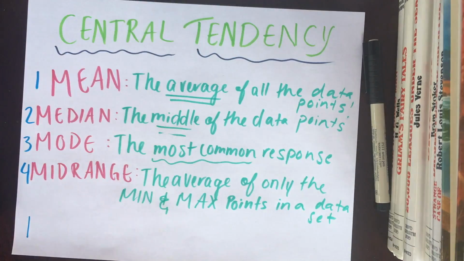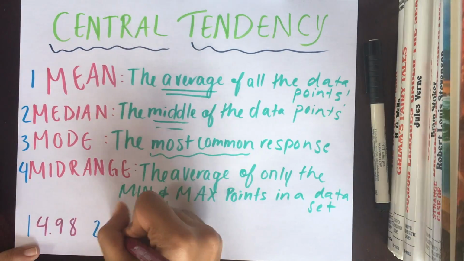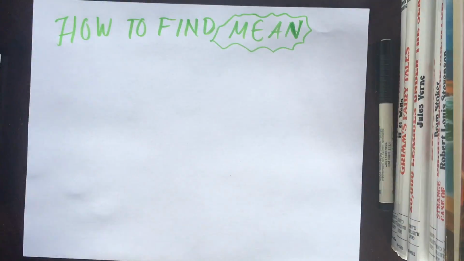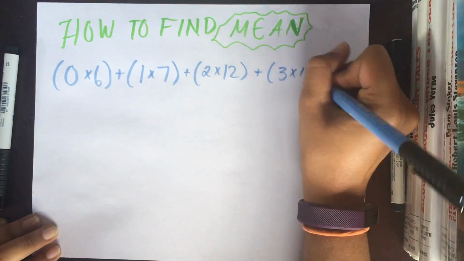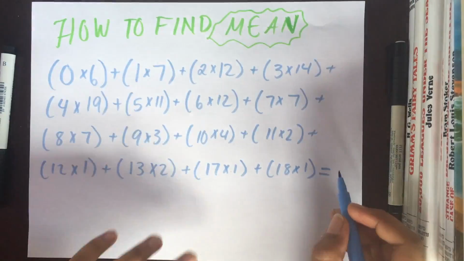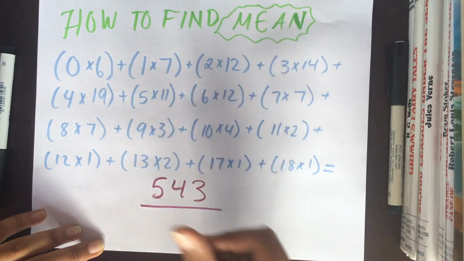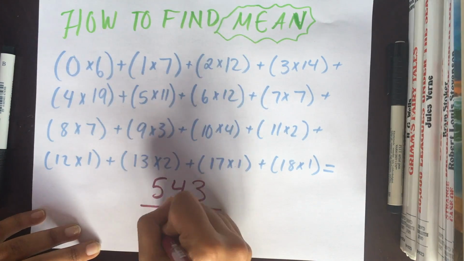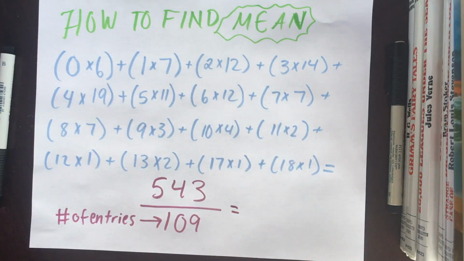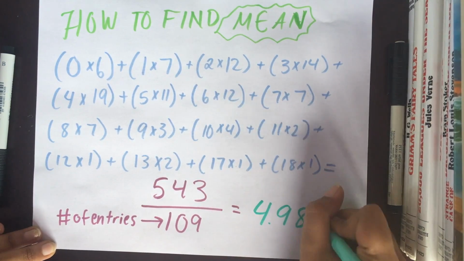From our data, we found that the mean was 4.98, the median and mode were 4, and the mid-range was 9. To find the mean, we added up all the data points. To make it easier, we grouped up all the common responses and came up with the answer of 543. Then we divided by the number of entries, 109, to get the mean of 4.98.